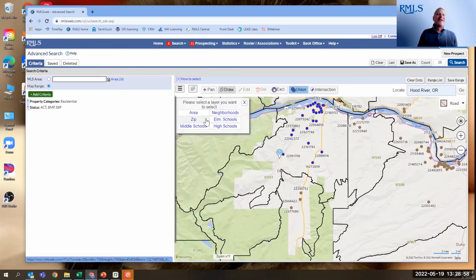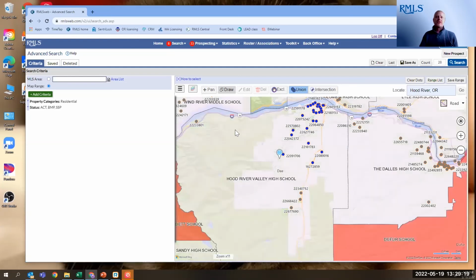And you can see you've got different areas you can activate. You've got the MLS area number, the zip code layer, the middle school, neighborhood, elementary, high school. The cool thing about using these elementary, high school, and middle school layers to do your search is you're not relying on what the listing agent has entered in. You're relying on the physical location of the property to do your search.